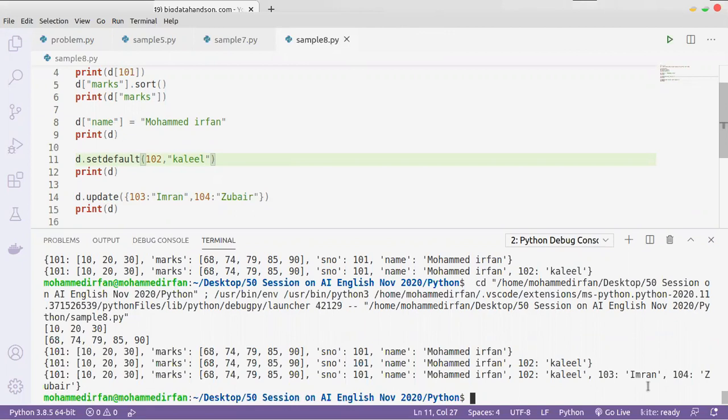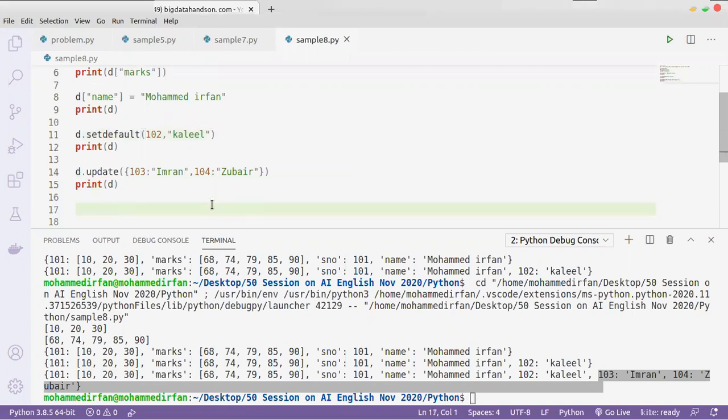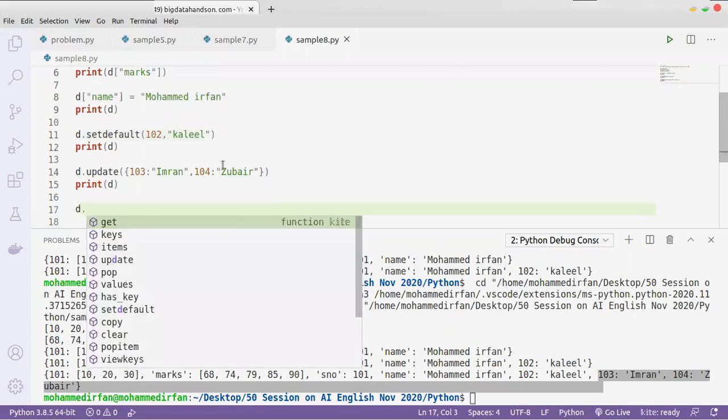Okay, now these two values are added. The dictionary is updated. Now let's see some other functions.